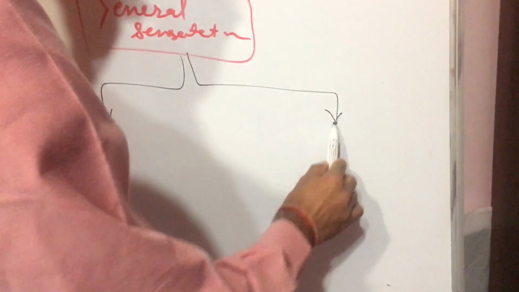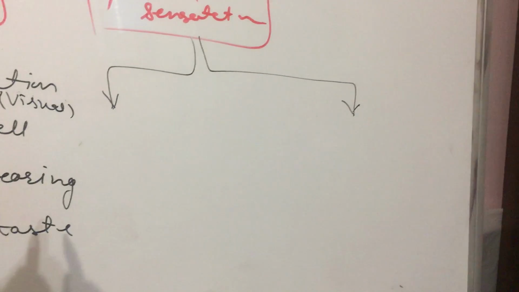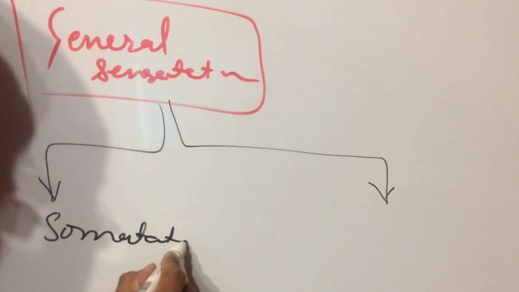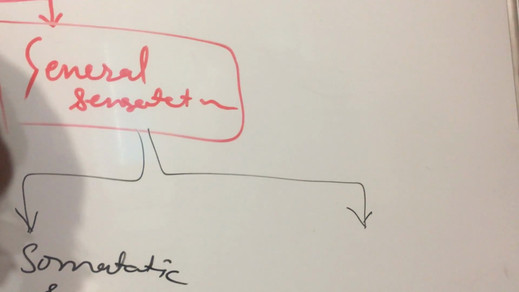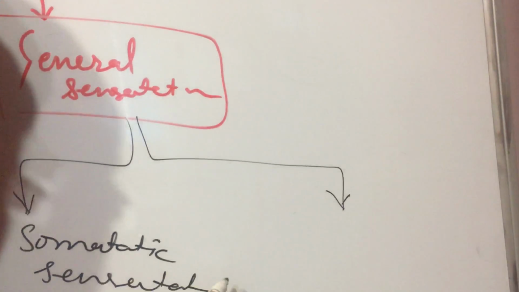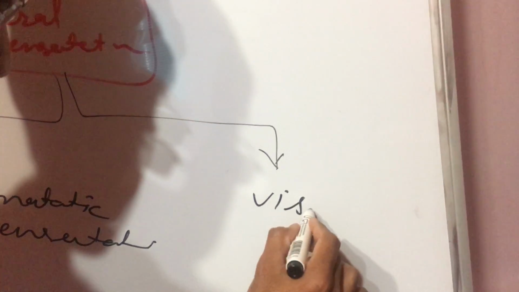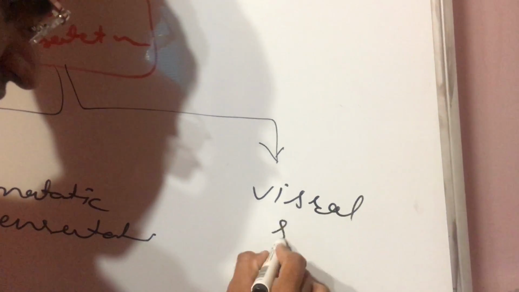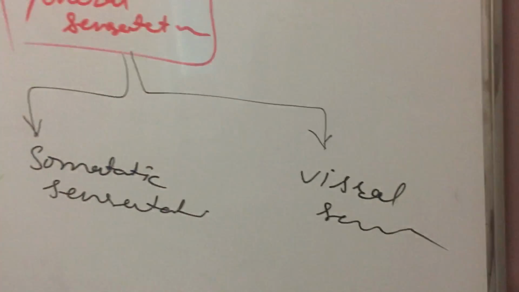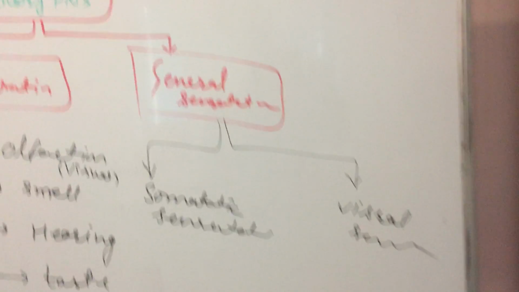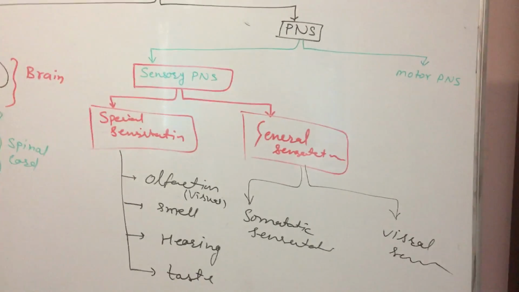Okay, somatic sensation and visceral sensation. So what is somatic sensation and what is visceral sensation?